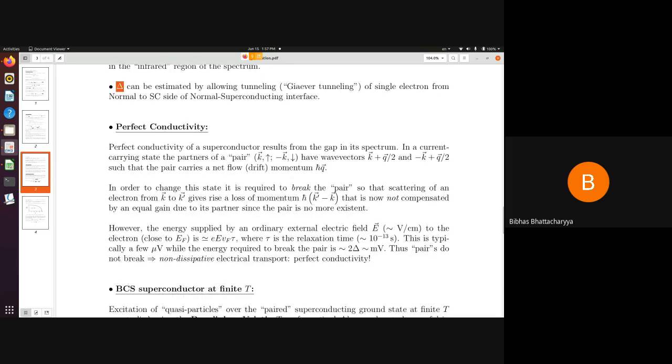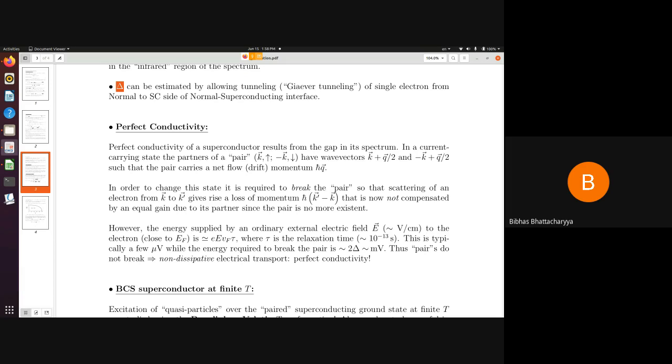Now let us see why a superconductor becomes a perfect conductor. Perfect conductivity means that if you apply an electric field, the electrons will get accelerated. It will acquire a drift velocity, and by traversing through the lattice, it will encounter electron-phonon interaction. It will get scattered off by the lattice, and as a result, the momentum that it gained from the external electric field will be partially lost to the crystal. So it will give some of its momentum to the crystal because of this collision.